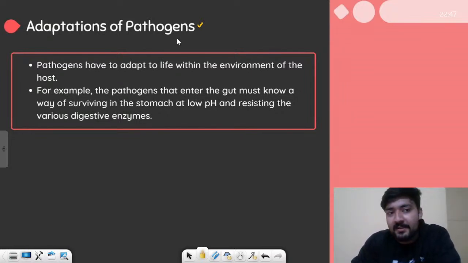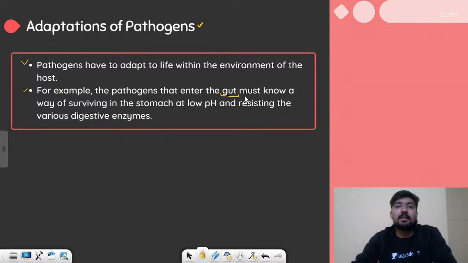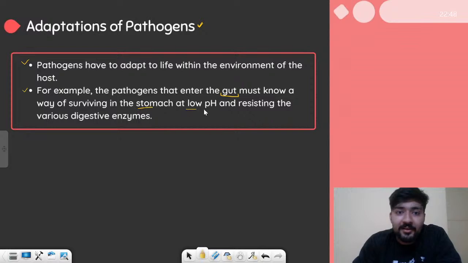They have to adapt to life within the environment of the host, which is not ideal for their survival. For example, a pathogen that enters the gut, meaning the stomach and intestine, must know a way of surviving in the stomach at the low pH.